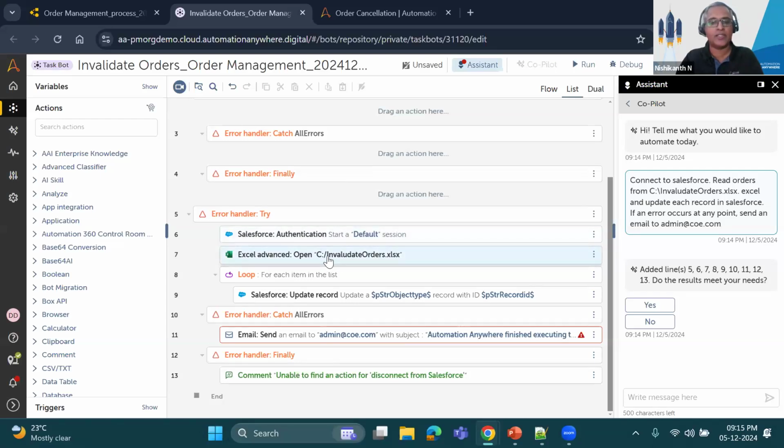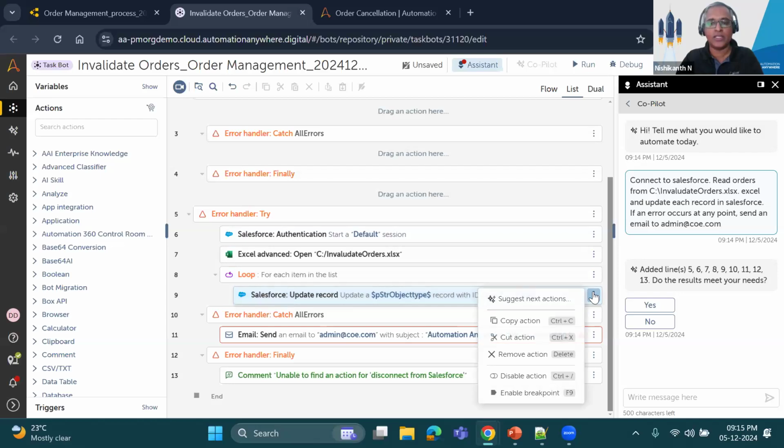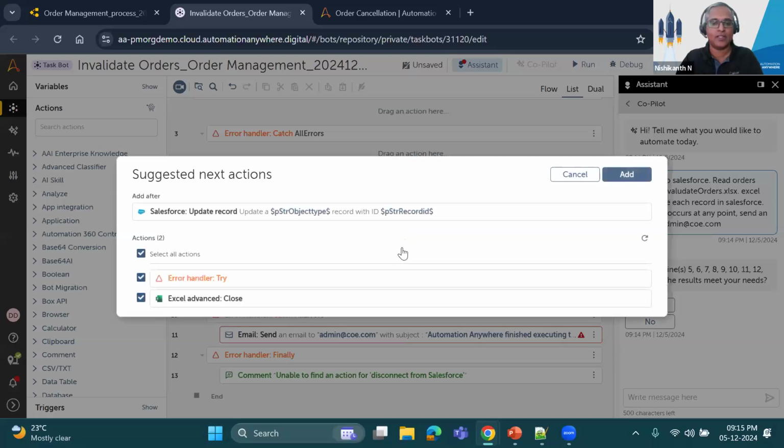So as you see here, it brings down the time significantly. And even in cases, let's say if you have a citizen developer or inexperienced developer where they're not very sure if they have built the right flow, and if they need any help to find out if there are any actions that could be missing or anything to do with the best practices based actions, they can always make use of another capability called suggest next actions, which also makes use of generative AI and gives you suggestions contextually. So based on the context of the automation, it gives you the suggestions on what could be the best set of actions that you can add after that particular node.